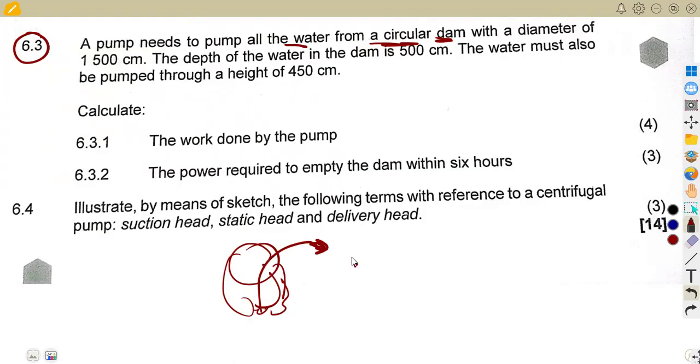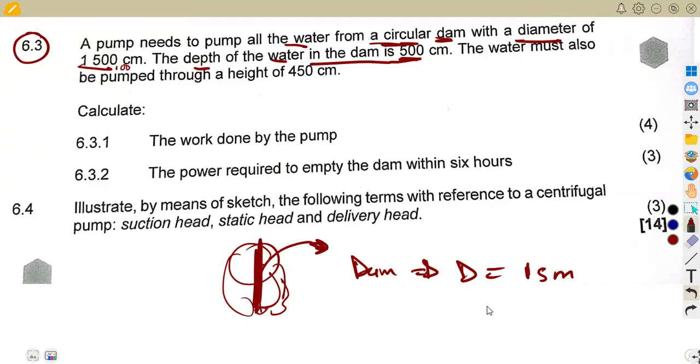So for this circular dam, the diameter of the dam is 1,500 centimeters. If you divide by 100, it's going to be 15 meters, so that is the diameter in meters. Then the depth of water in the dam, which is the height down here, is 500 centimeters. Divide by 100, which is 5 meters. So this applies to the dam.